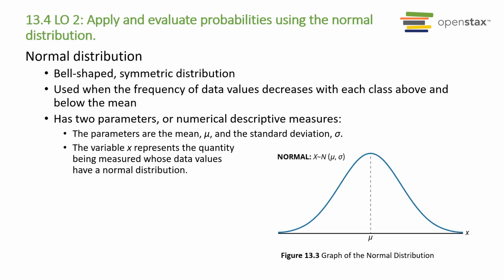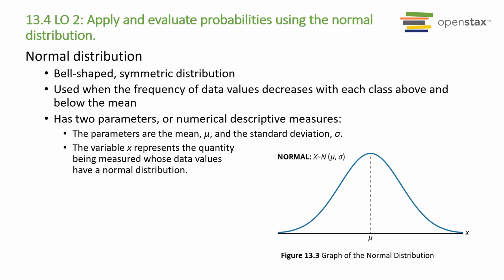The normal probability density function, which is continuous, is the most important. The normal distribution is applicable when the frequency of data values decreases when each class is above and below the mean. The normal distribution can be applied to many examples from finance, including average returns from mutual funds over a certain time period, portfolio values, and others.